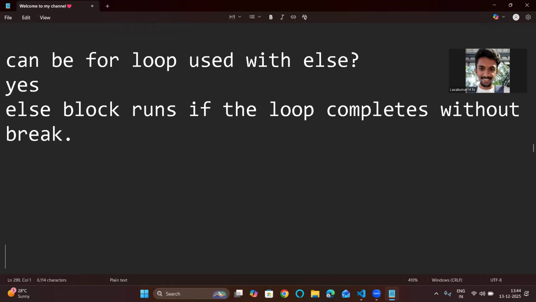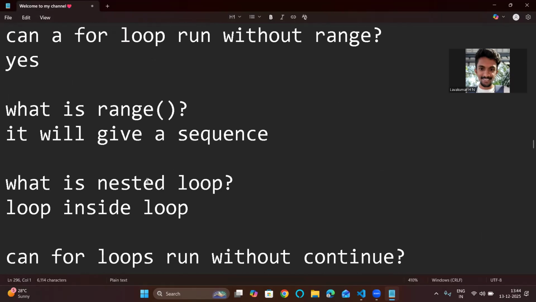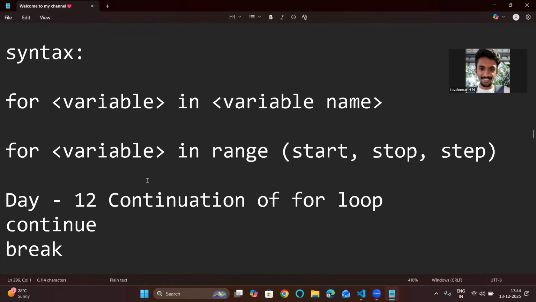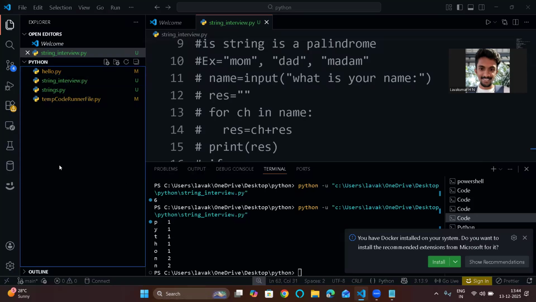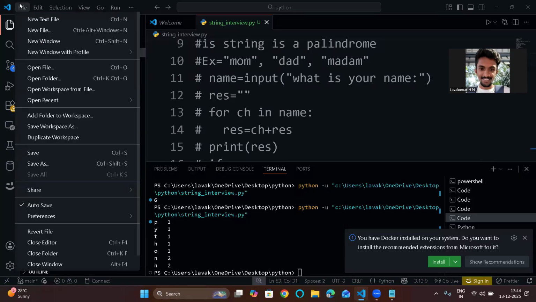Now quickly move on to the programming questions that they can ask. Even if the interviewer is not asking, you should know how to work with for loops. I will create a new file. There are a couple of ways to create new files. If you are new to this video and don't know how to create one, I have explained it when I was explaining how to install VS Code, how to set up the Python binary and how to start writing code in Python. If you don't know, go and watch that video.